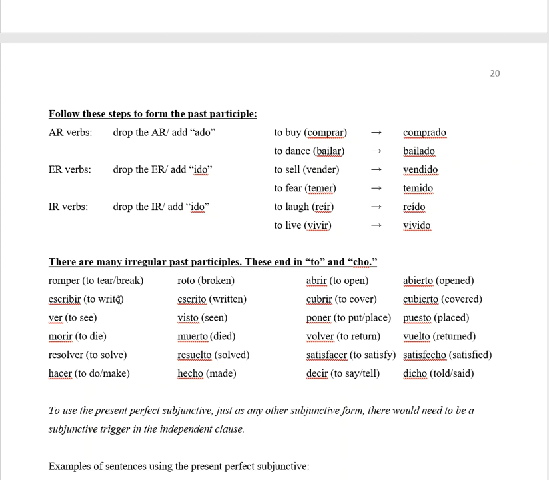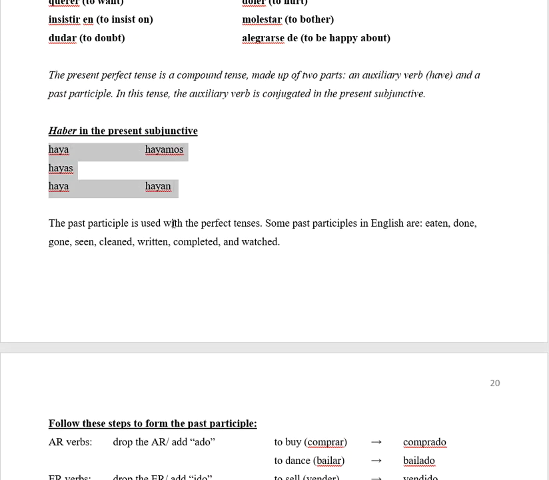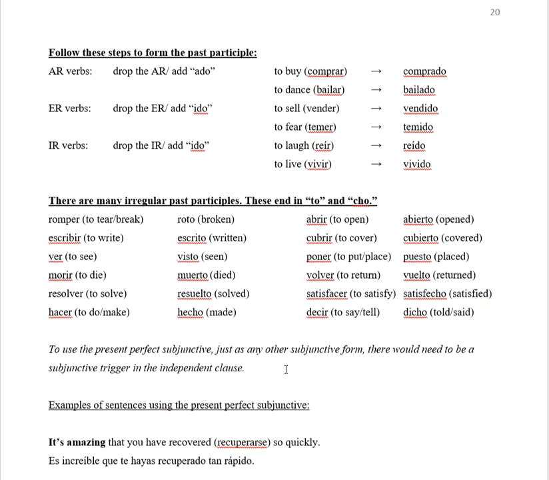And abrir, the past participle is abierto, which means opened. Cubrir, cubierto, covered. Poner, puesto, placed. Volver, vuelto, returned. Satisfacer, satisfecho, satisfied. And decir, dicho, told or said. These are going to be used with the auxiliary verb.